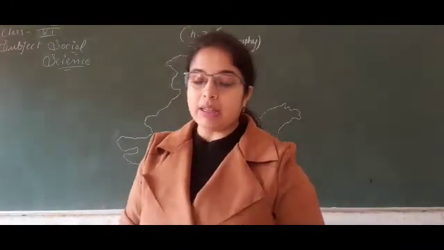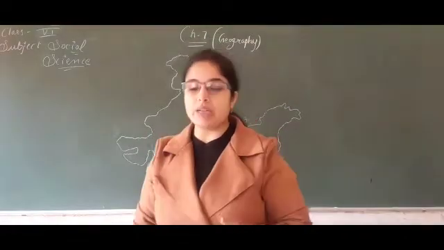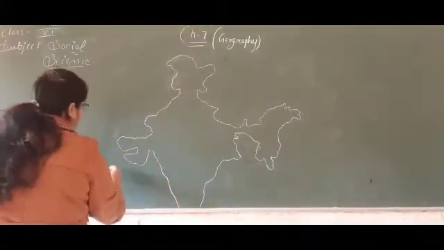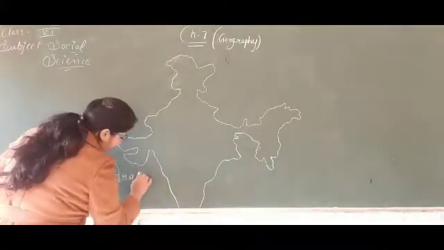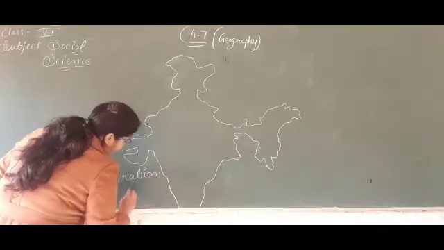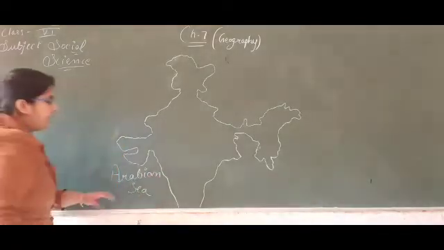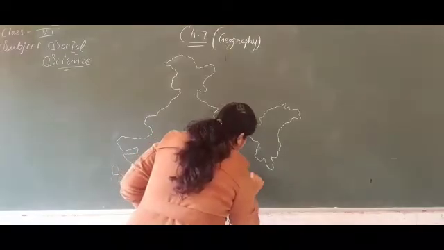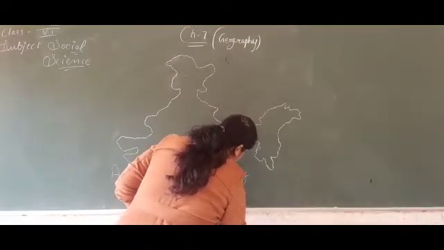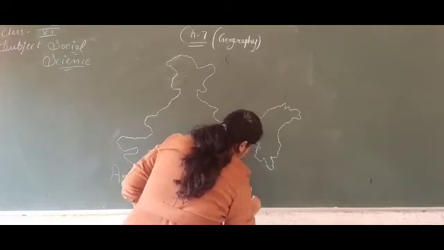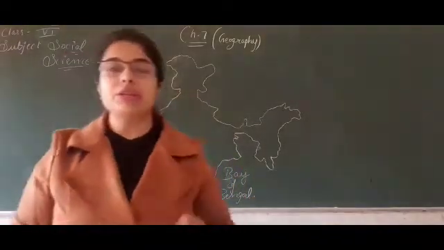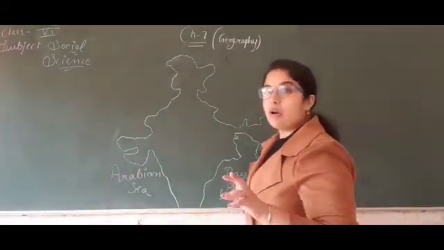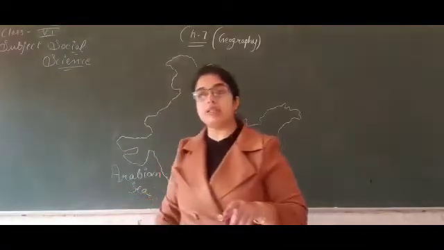India is bounded by the Arabian Sea in the southwest and the Bay of Bengal in the southeast.